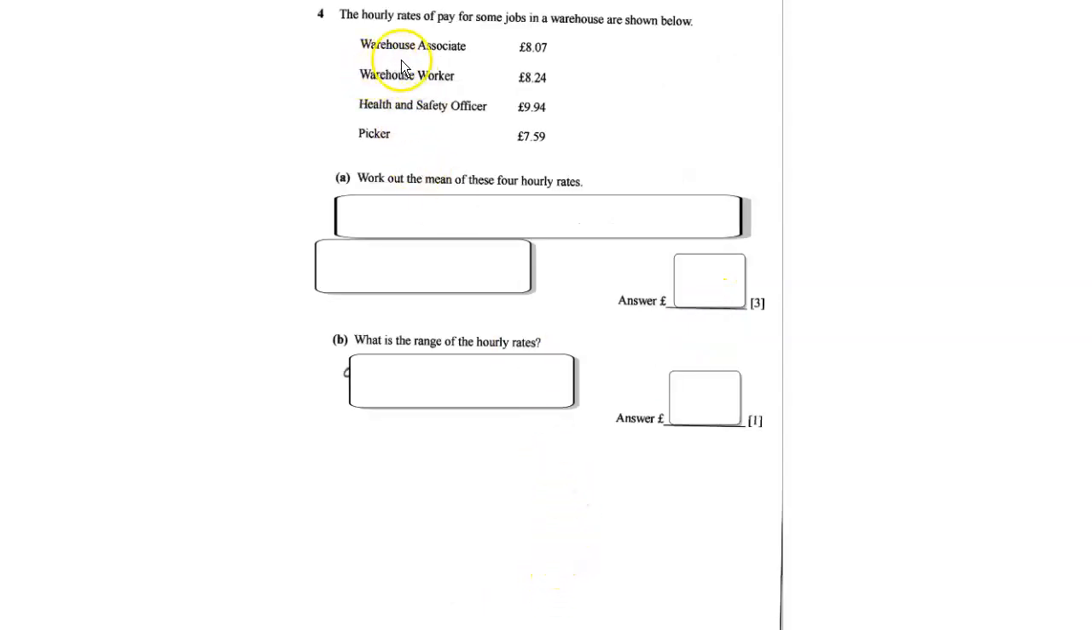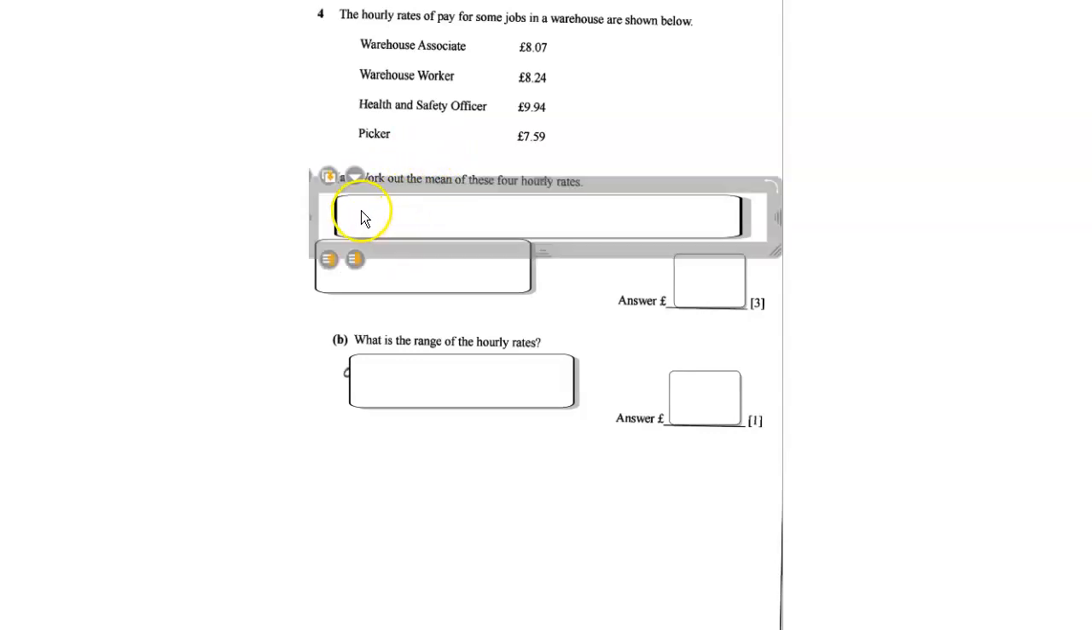Okay, for question 4, it says the hourly rates of pay for some jobs in a warehouse are shown below. So they've got these warehouse associate, warehouse worker, health and safety officer, picker, and it says for question A, work out the mean of these 4 hourly rates.